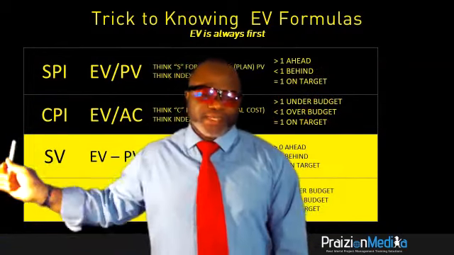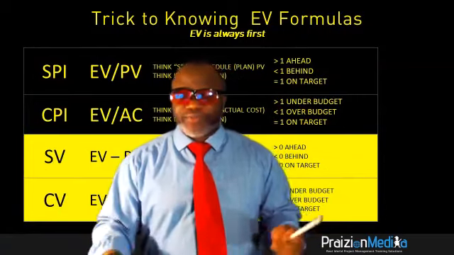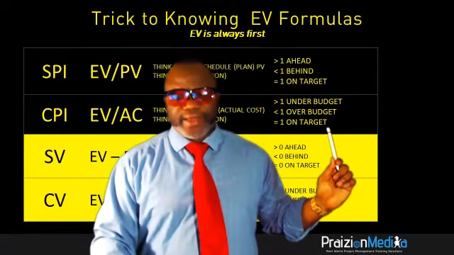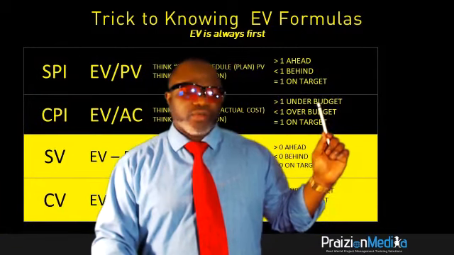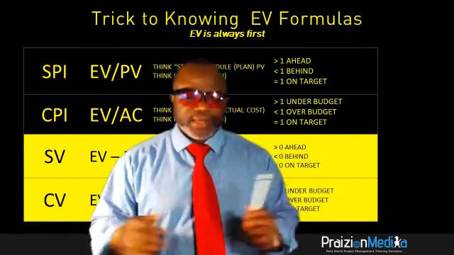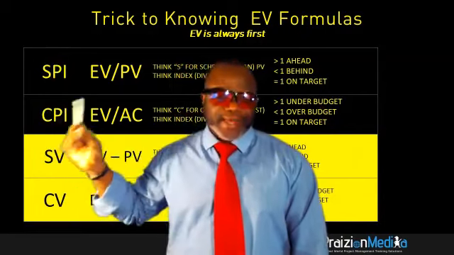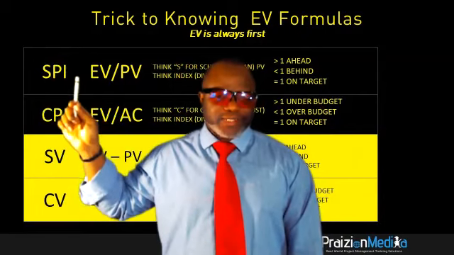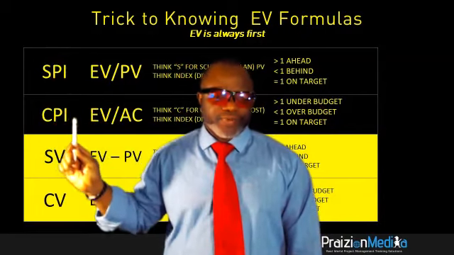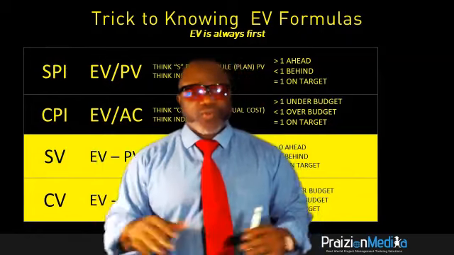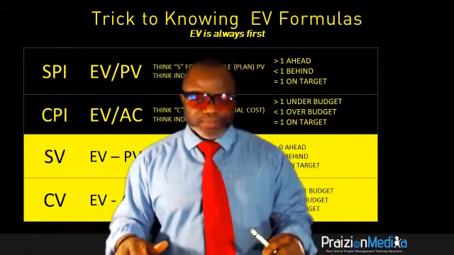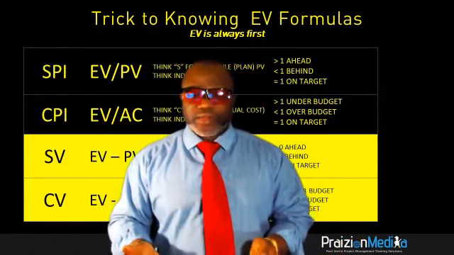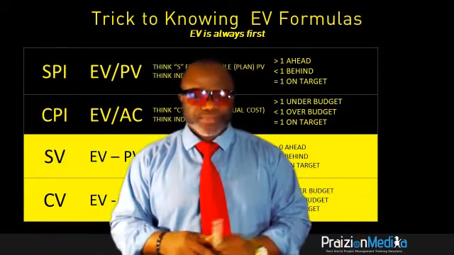The cost performance index is an index for judging cost performance. If it's equal to 1, on target; less than 1, you're over budget; greater than 1, you're under budget. So here's a summary. For the indices, anything that has an I, schedule performance index, cost performance index, if it is equal to 1, you are right on target, right on budget. If it's greater than 1, take a look.